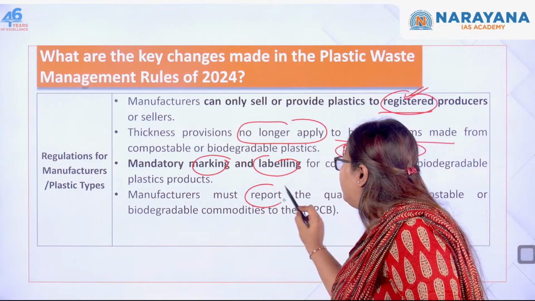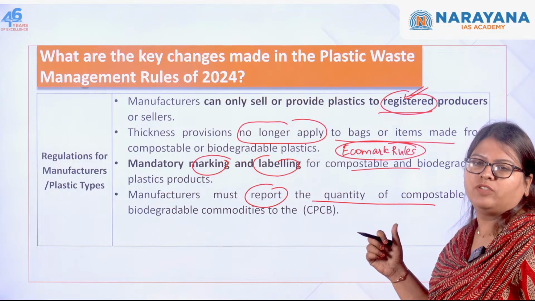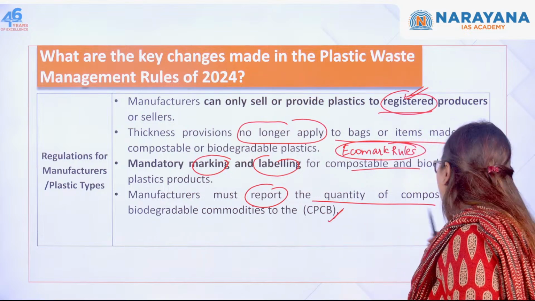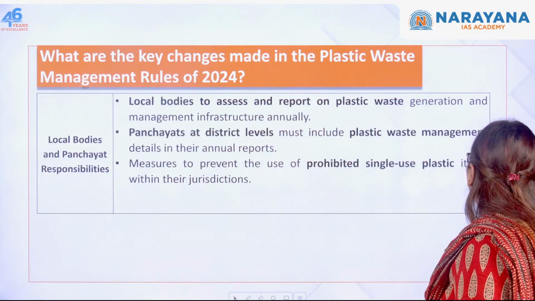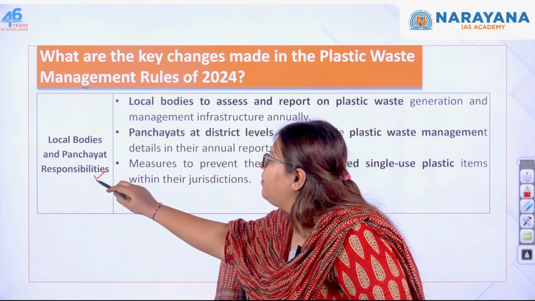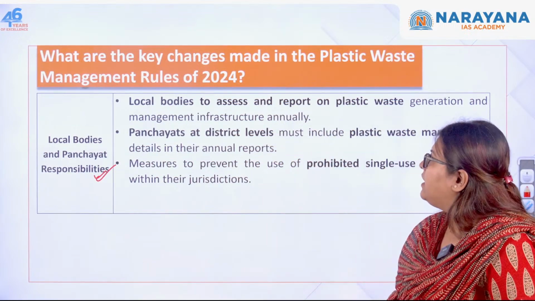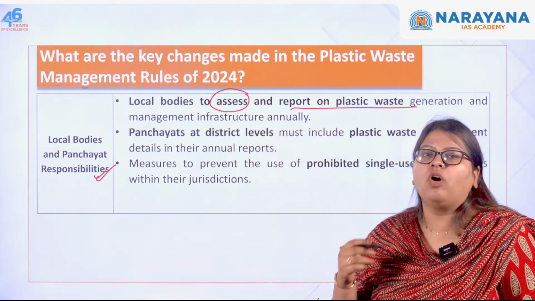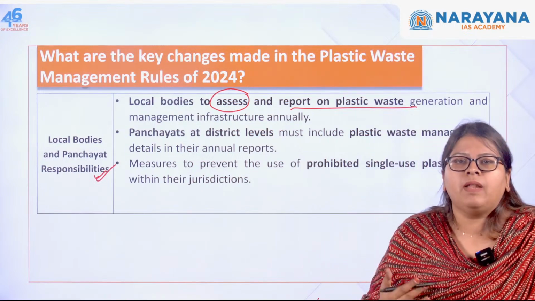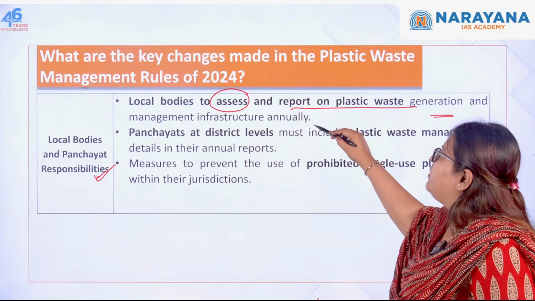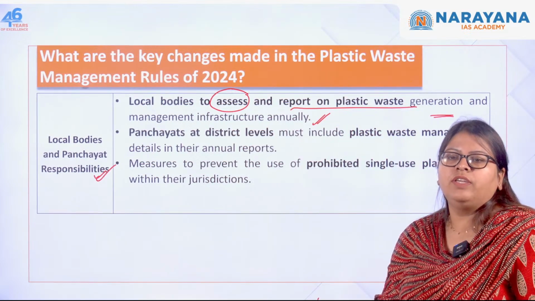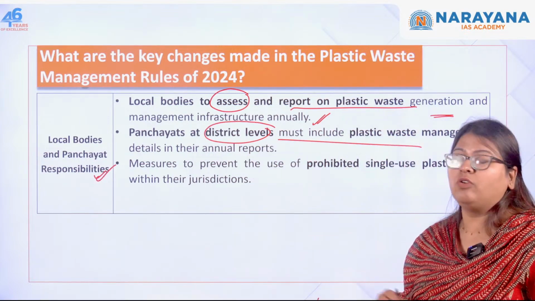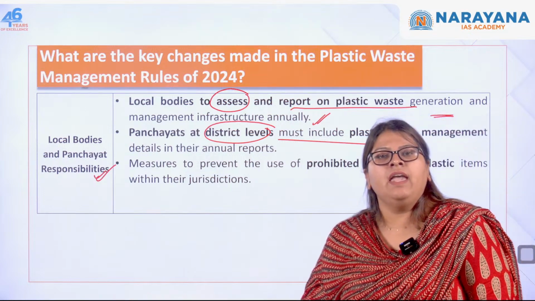Next, the manufacturers must report the quantity of compostable plastics that they are producing to whom? The CPCB, the Central Pollution Control Board. So we are done with this. The next one, local bodies and panchayat responsibilities. Local bodies have to assess and report the quantity of plastic waste generated in a particular year. Panchayats also have a very important role at the district levels, and they must include plastic waste management details in the annual reports.